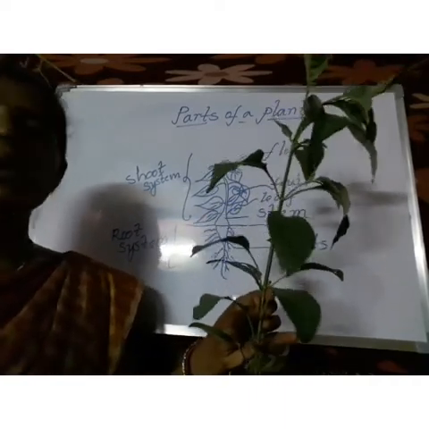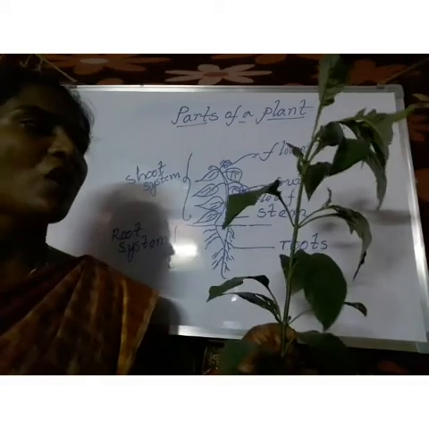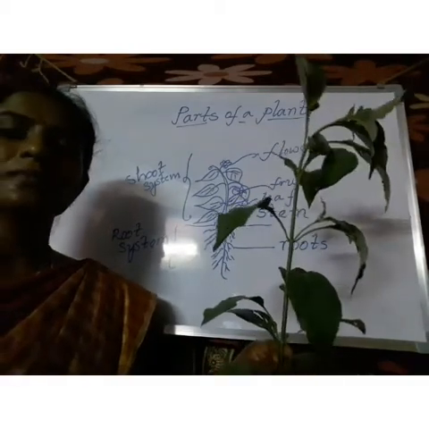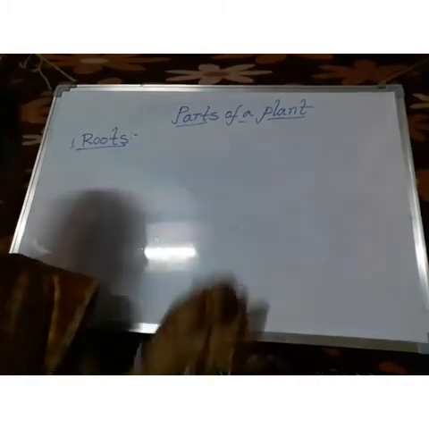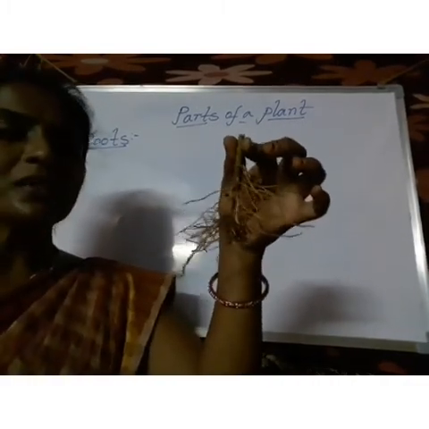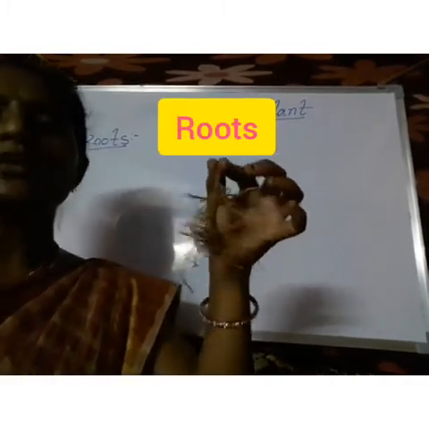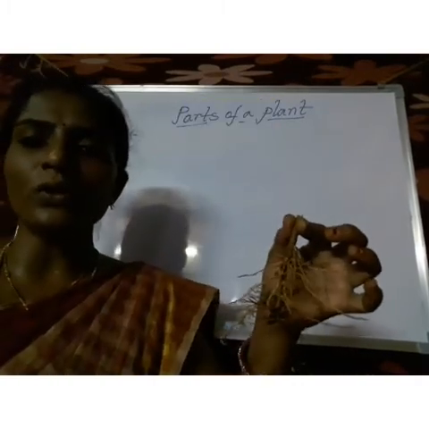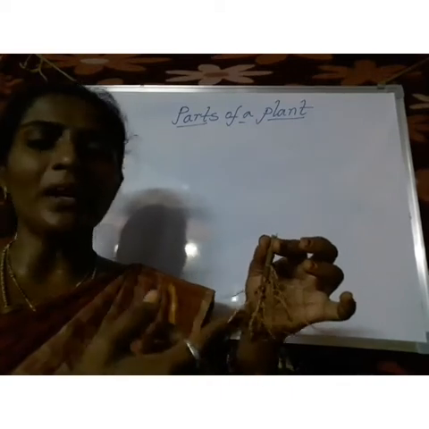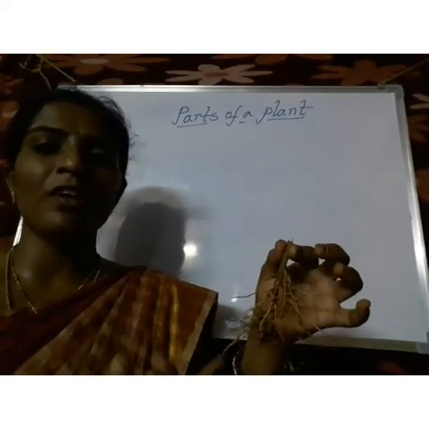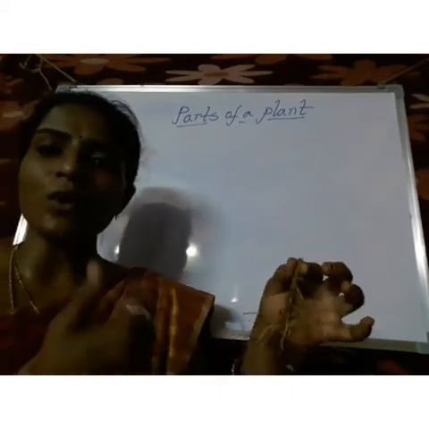Now we have to know about the functions of the plant parts. Now coming to the first part, roots. These are roots. First of all, what can these roots do? First of all, they anchor the plant firmly, fixing it in the soil.